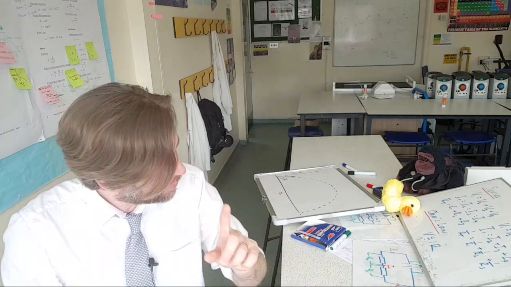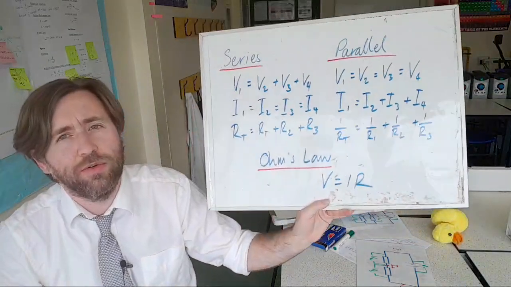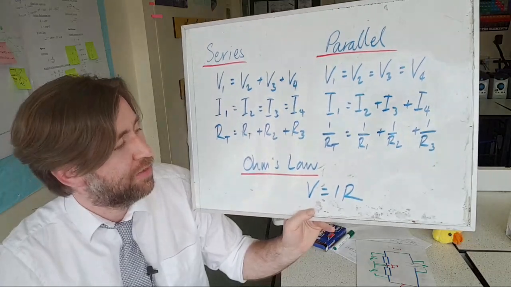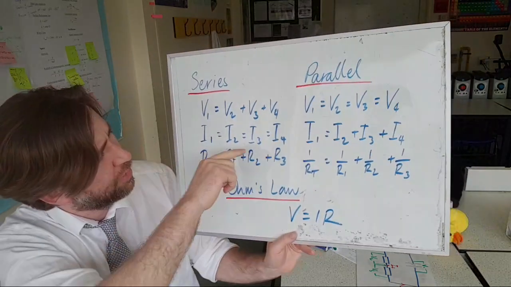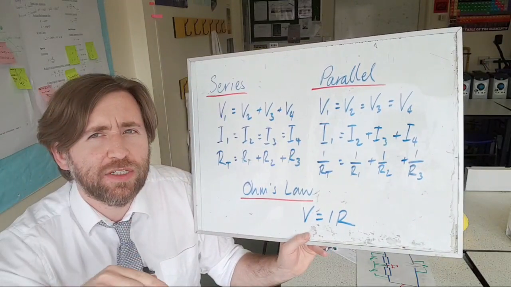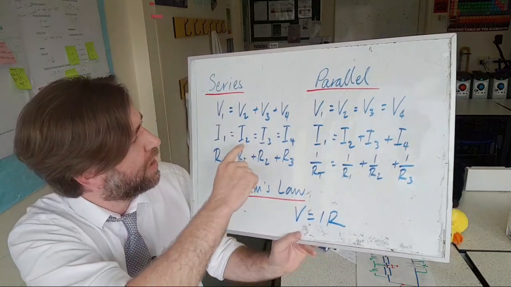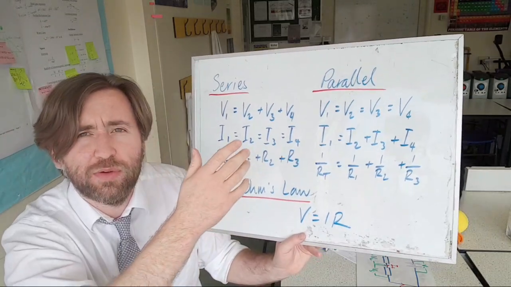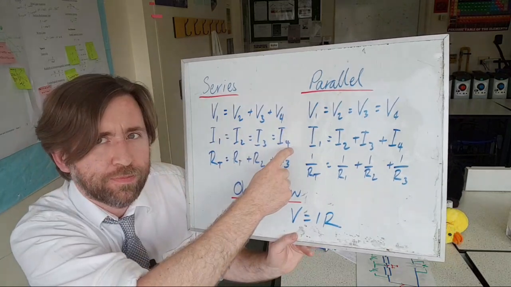All right. So what I want you to do is think about these circuits and just memorize these 3 laws. They are Kirchhoff 1 and Kirchhoff 2, and Ohm's law. Okay, good old Ohm's law. Now, Kirchhoff 1 is actually the middle line, and it states that the currents into a point equal the sum of the currents out of a point. Okay, now that is borne out in this algebra here for a series circuit where in fact there's only one input and one output for every single point, so all of the currents are equal.